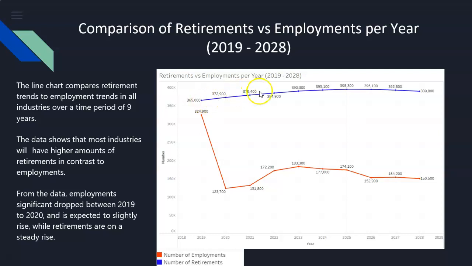However, retirement continues to be on a steady rise, which means that the aging population is continuing to leave the labor market, while not enough people are entering the labor market. This means that more people are exiting the labor market than they are entering. These predictions show that in the next couple of years, many industries overall will be facing staffing shortages and will not have the support they need from labor.